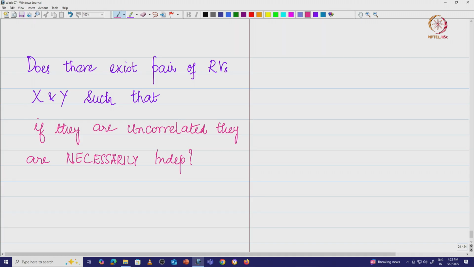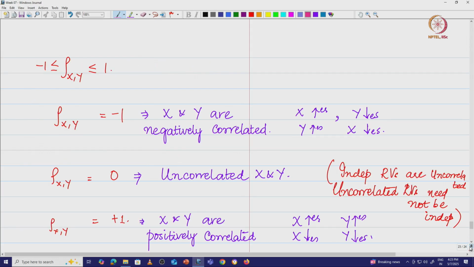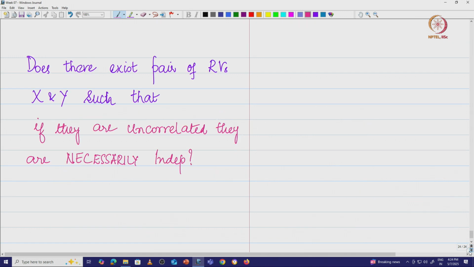Remember, independence implies uncorrelated, but uncorrelated need not imply independent. Since we have used the phrase need not be independent, we ask this question: does there exist a pair of random variables such that if they are uncorrelated they are necessarily independent? That is the question that we are going to answer now.